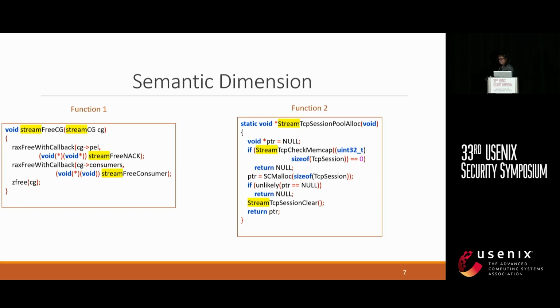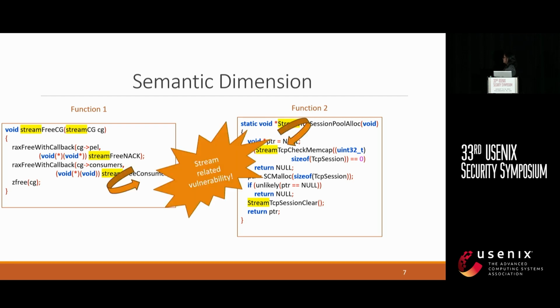Now, when we are considering this neighbor information, we are considering several dimensions. The first one is the semantic dimension. So here we can see two pieces of C functions, and as we can see, they are sharing similar semantics or terms. When this type of situation happens, we can say that these two functions are semantically similar, or similar in the semantic dimension. And what we also noticed is, when two functions are similar in one dimension, they might also share similar types of vulnerability. In this case, both of them are sharing stream-related vulnerability.